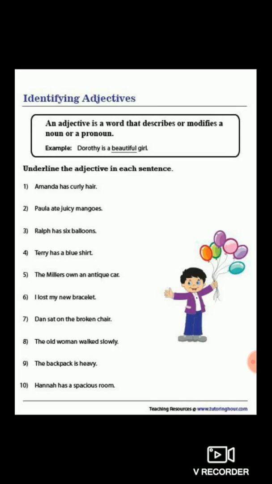The old woman walked slowly. Now slowly is also the adjective of quality. How does the woman walk? Slowly. The backpack is heavy. Heavy. How is the backpack? Heavy. So heavy is your adjective. Which type of adjective? Adjective of quality. Hannah has a spacious room. Spacious is also adjective of quality.